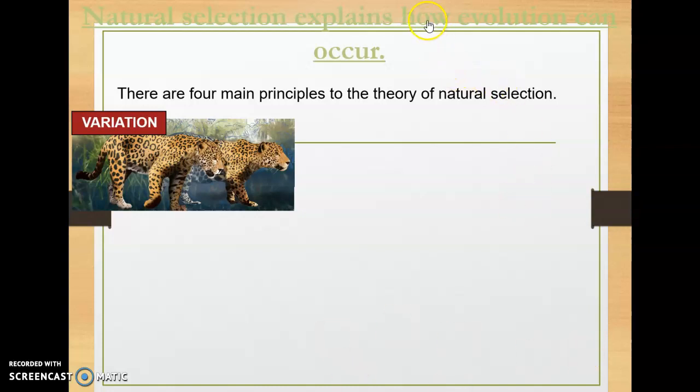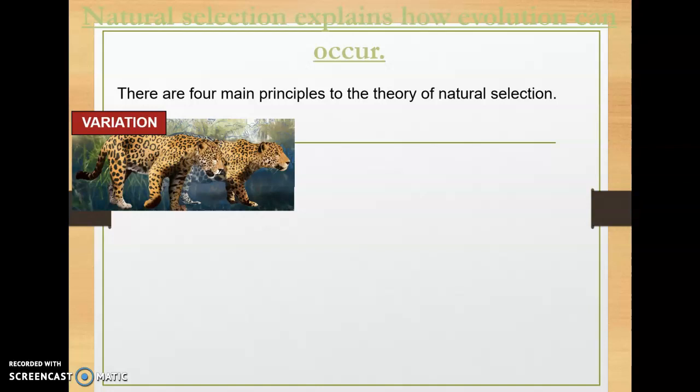Now, I do have a link to a place from your online textbook that works you through this one example of natural selection and jaguars. So if we're thinking back to 11,000 years ago, many species, including a lot of large cats, faced extinction because of climate change and food shortages.